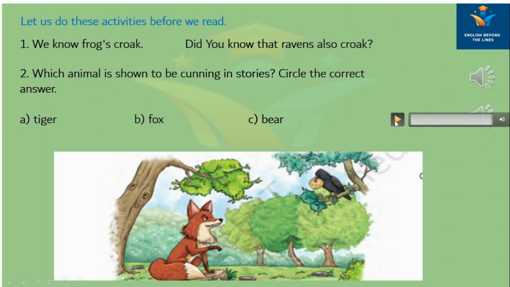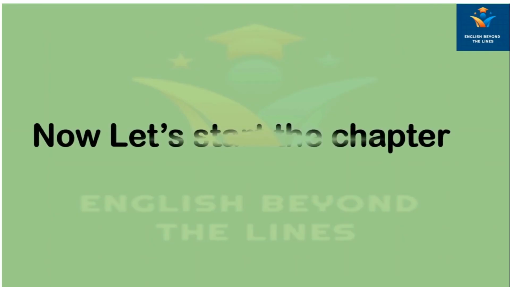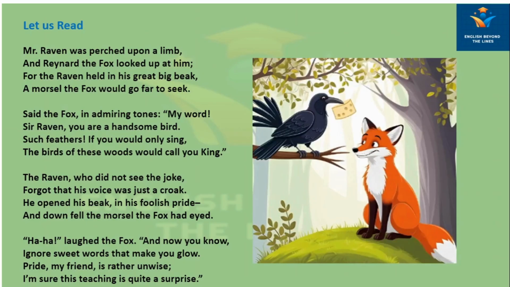Now, the next statement. Which animal is shown to be cunning in stories? Circle the correct answer. The answer would be fox. Now we proceed to the next section. Now let's start the chapter. We will read this poem first.